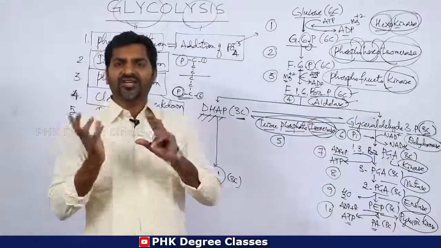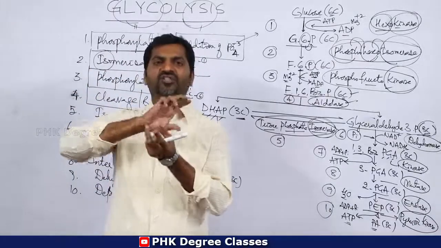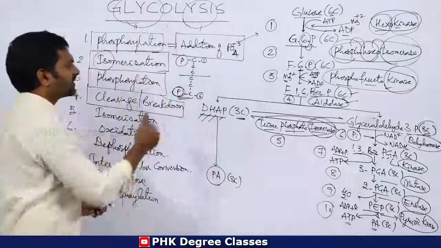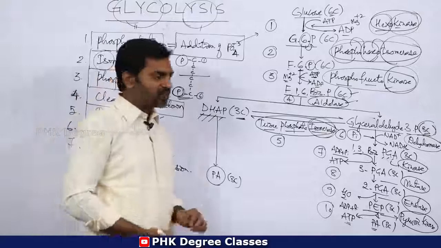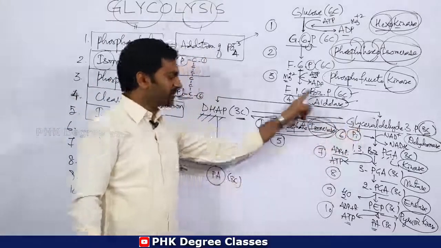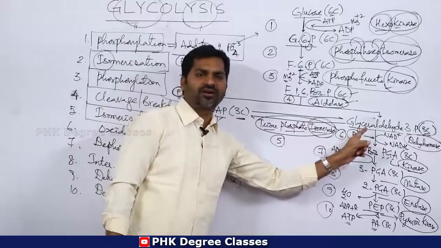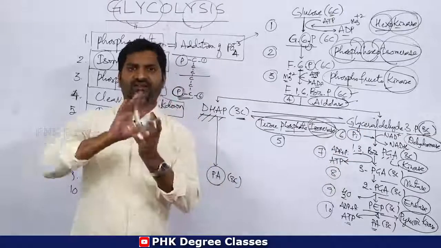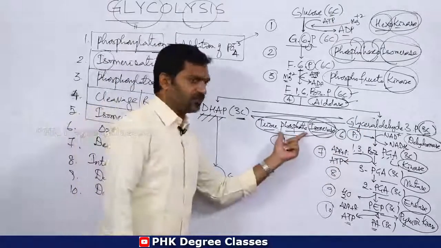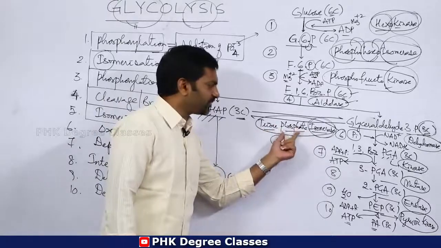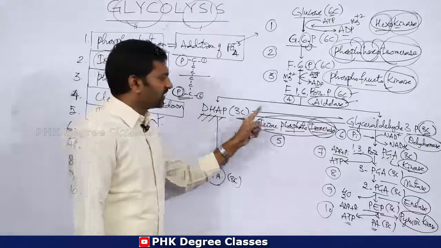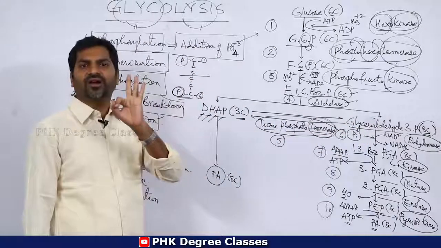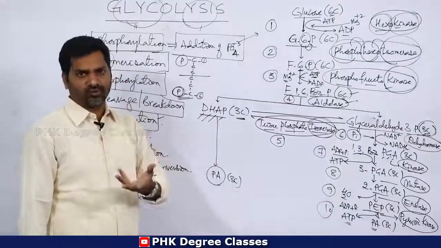Isomerization means shifting of atoms from one side to another side. Hence this reaction is called isomerization. Triose, why triose? These two are 3 carbon compounds, hence they are trioses.